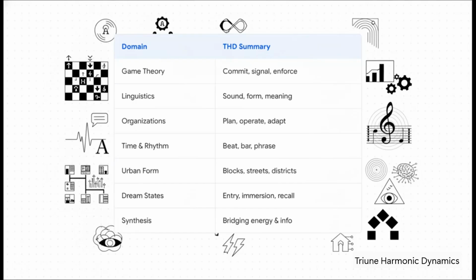Dream states map sleep through entry, immersion, and reintegration. And lastly, synthesis, the 28th domain, attempts to bridge energy and information all under one unified architecture. Whew, that is a lot of ground to cover.